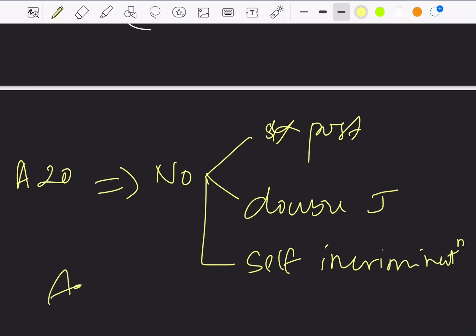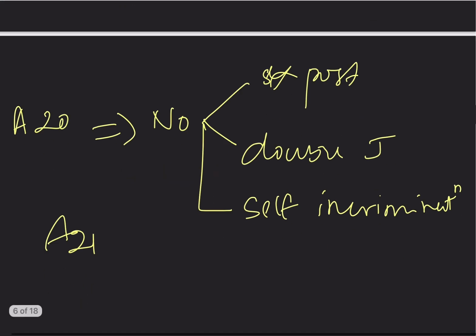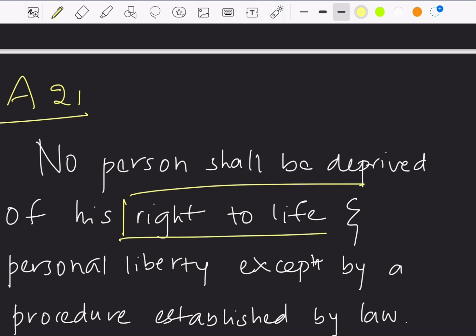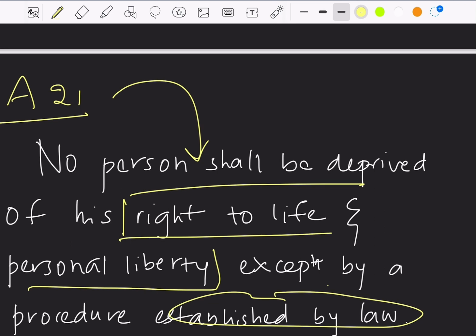Now we shall start with Article 21. Article 21 is providing for right to life and personal liberty. It says, no person shall be deprived of his right to life and personal liberty except by a procedure established by law. Yes, Article 21 is providing for right to life and personal liberty.